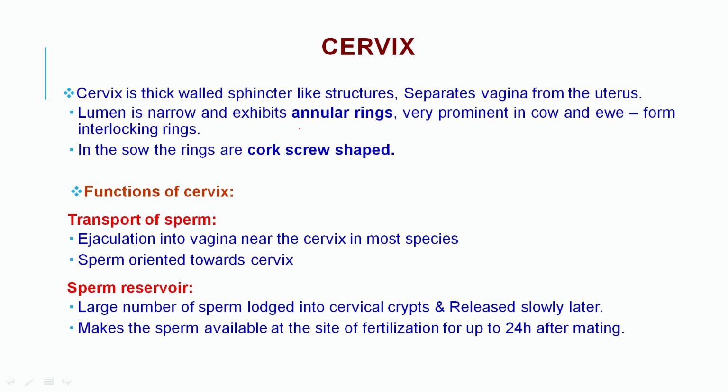The lumen is narrow and exhibits annular rings, very prominent in the cow and ewe, forming interlocking rings. In the sow, the rings are corkscrew shaped. Function of the cervix: it is involved in the transport of spermatozoa from the cervix to the uterus, and it also acts as a reservoir of sperm, releasing the sperm slowly to the uterus.